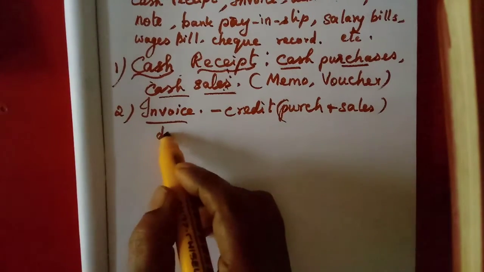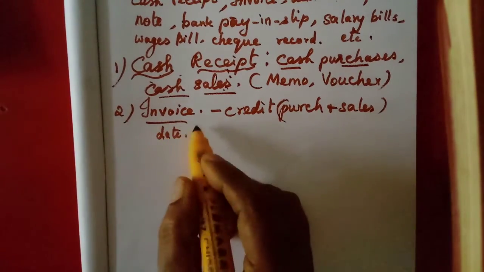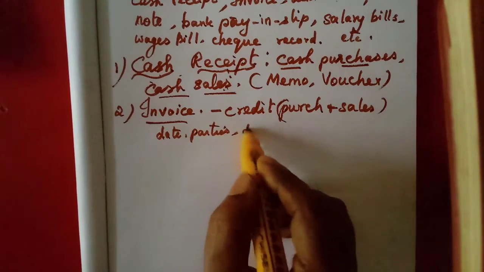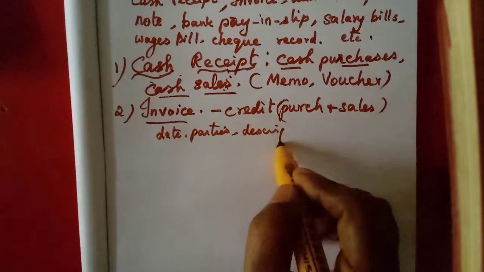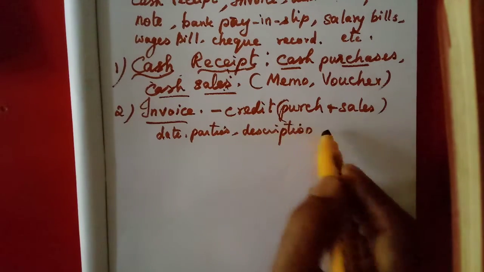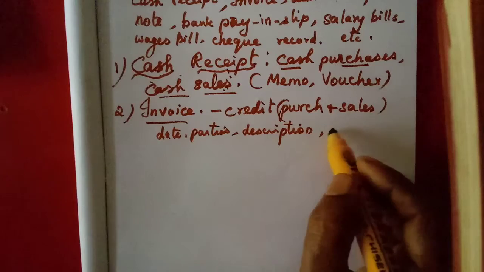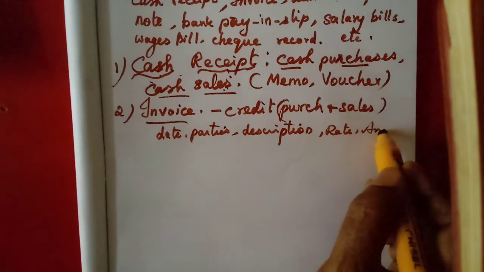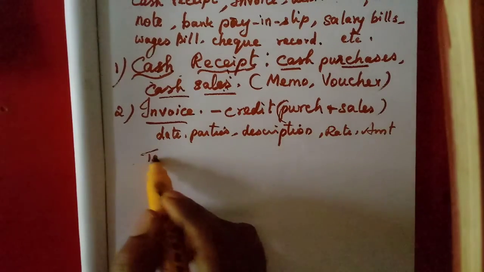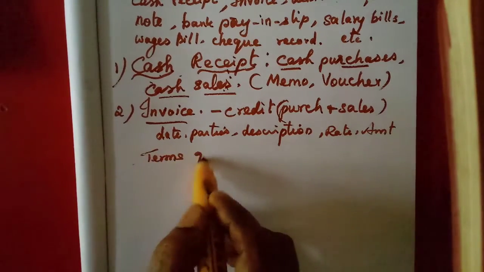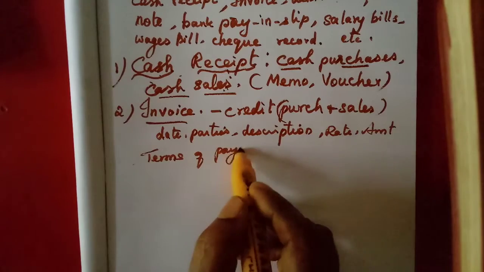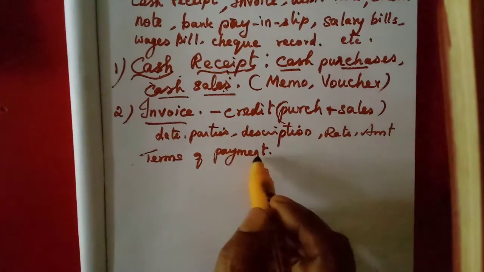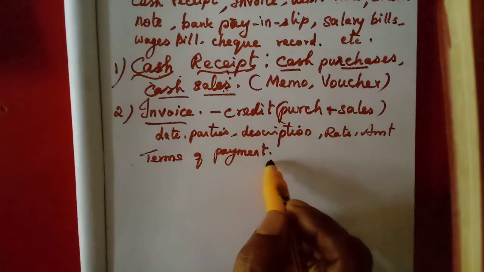Same thing: date, then the parties, then the description of the goods we are selling, rate, then amount, then terms of payment. That means how many months credit period is given.